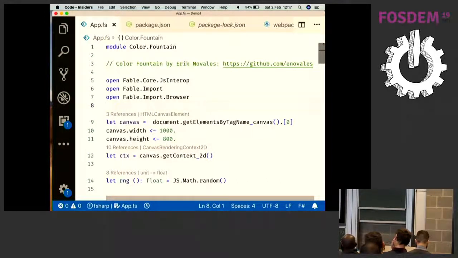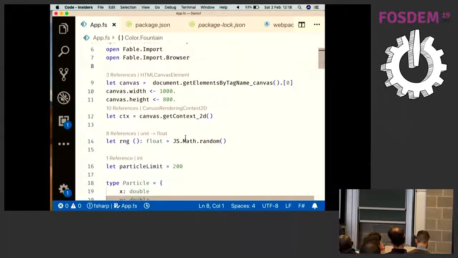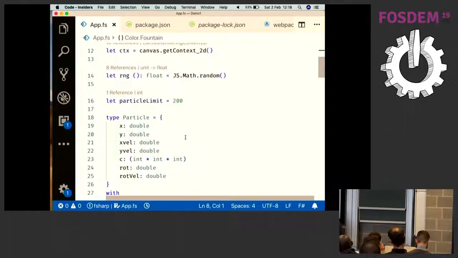This Fable.Import.Browser is a normal module that's in the core of Fable, and it gives you access to document, getElementBy APIs, the window APIs, all the stuff that's in the browser with JavaScript. So here we create a canvas, and canvas is a control for doing 2D graphics. And this code is public, so you can look at it later.